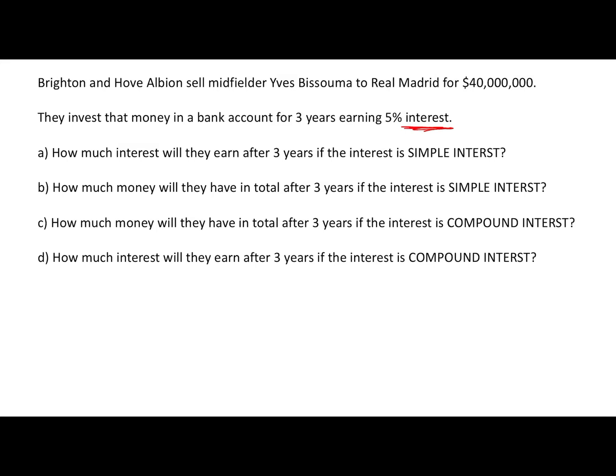Now there's two types of interest. There's simple interest and there's compound interest. Okay? We'll go through each one. The simple interest is called simple interest because it's simple, it's easy to calculate. Okay? So basically if we say we've got 40 million, and what we do is each year we earn 5% of interest. So that's 0.05 is the correct multiplier. And we're simply getting that for 3 years. That will tell me what the simple interest is. Okay? So put that in your calculator.